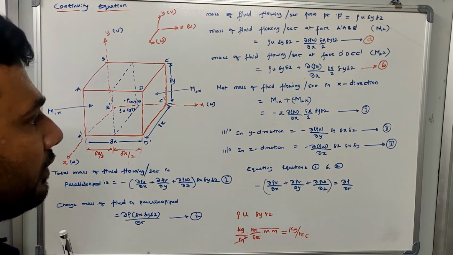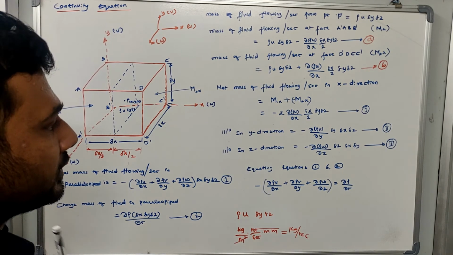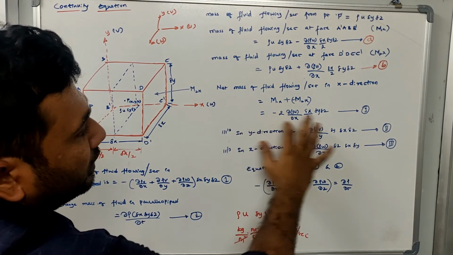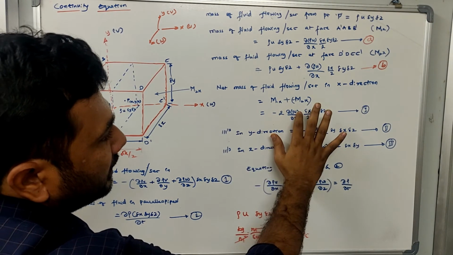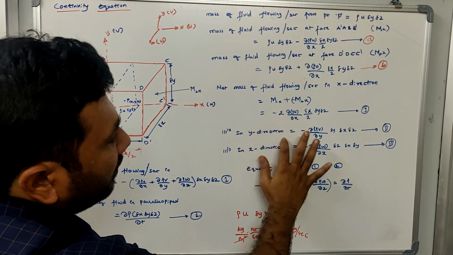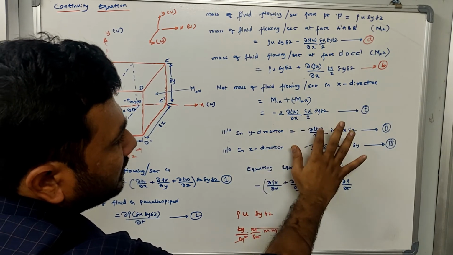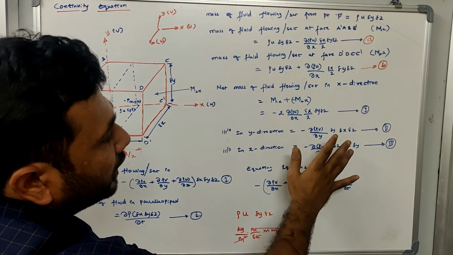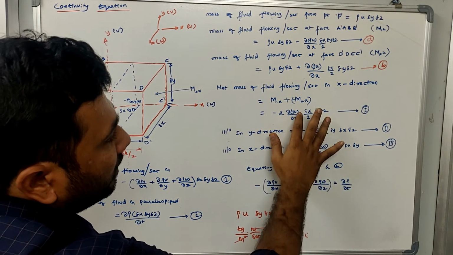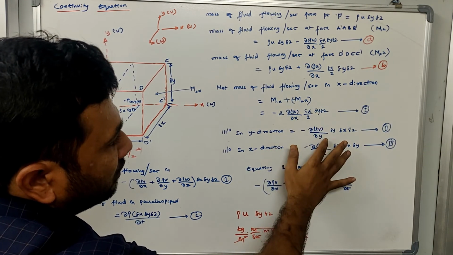Now how do you write the equation for x, y and z direction? The only change that you can do in this equation for writing y and z direction is by changing the velocity component. So what is the velocity component in the y direction? It is v. Now what is the direction? Y. So that is what you need to keep on replacing. Wherever x was there, you have to replace with y.